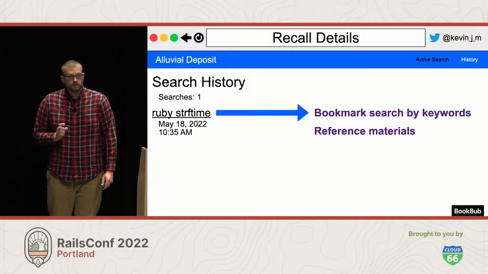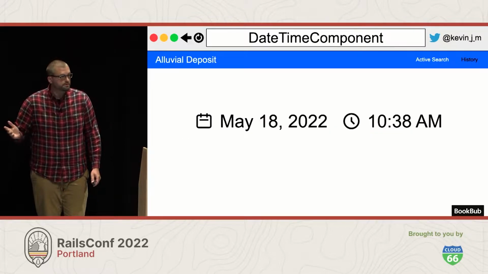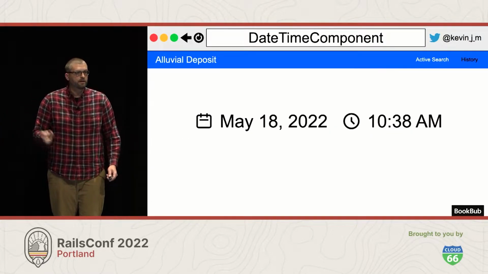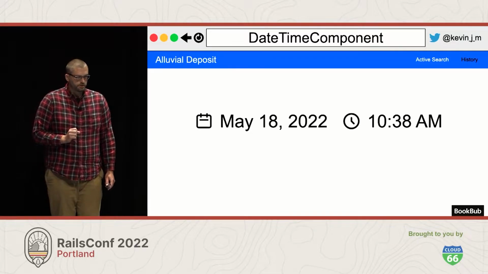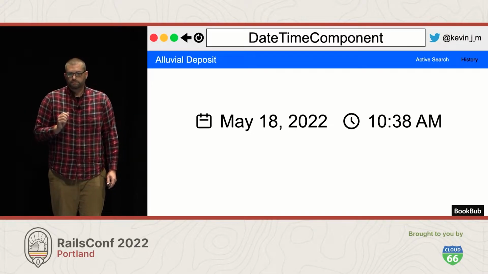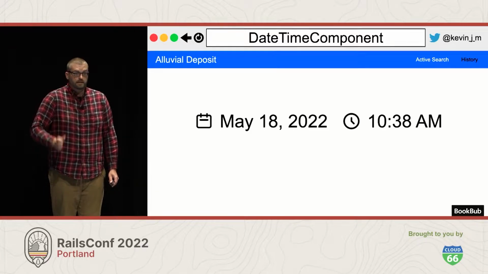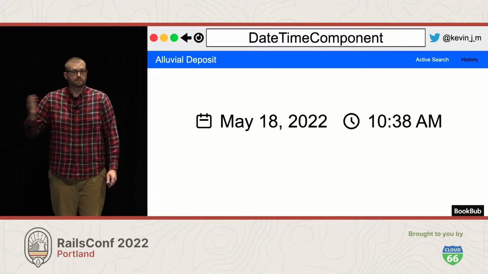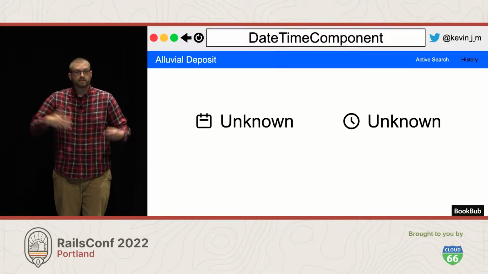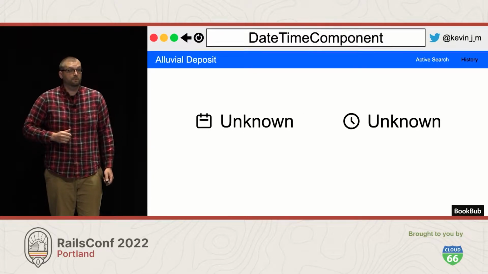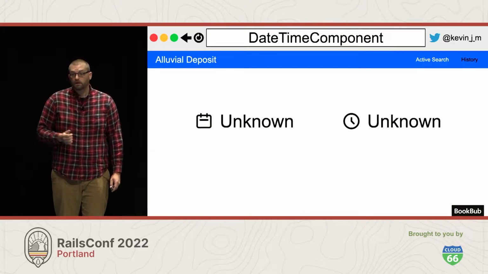Let's continue to iterate on our component a little bit. We'll make it look a little nicer. We've got these fancy icons now. It's all on one line as opposed to two lines. And we're also going to make a functional change. Right now, our component doesn't play very nicely if we pass it nil, but we want it to because sometimes the timestamps we're passing to it don't exist. What we'd rather it do is provide some placeholder text. Just tell us, we don't know, because that's better than just blowing up.